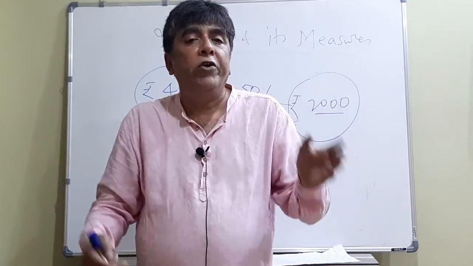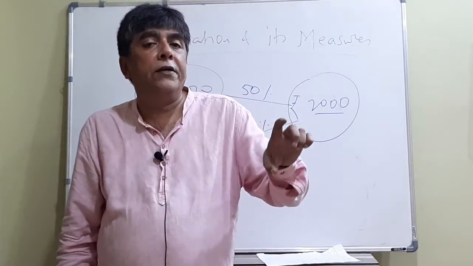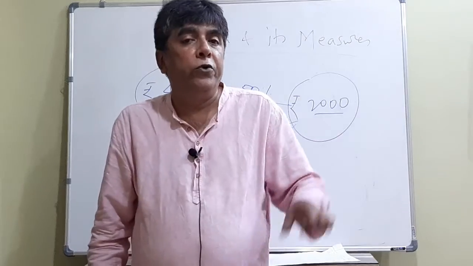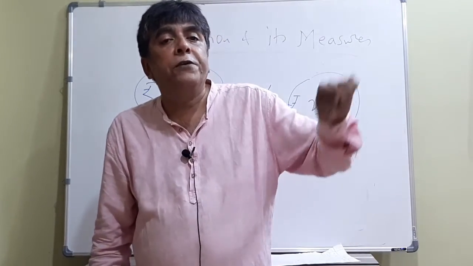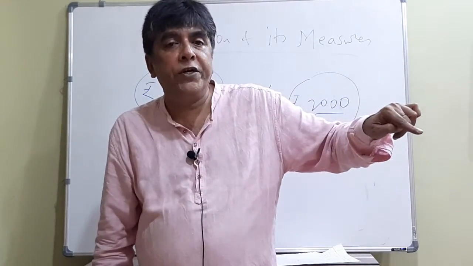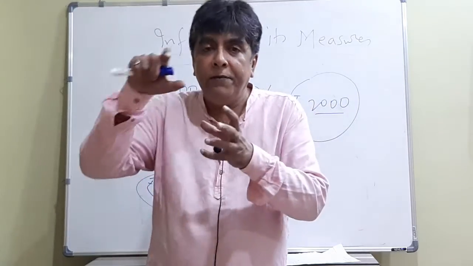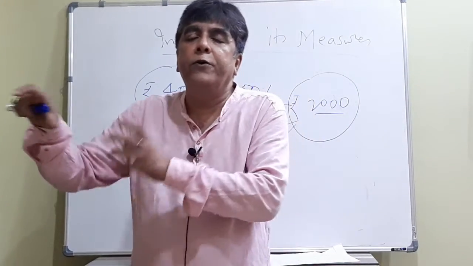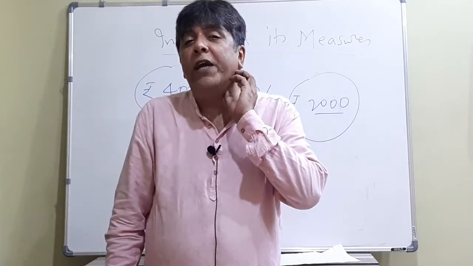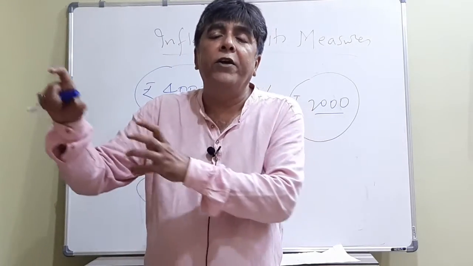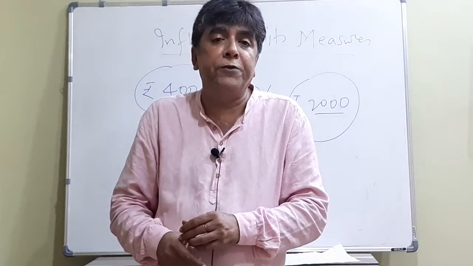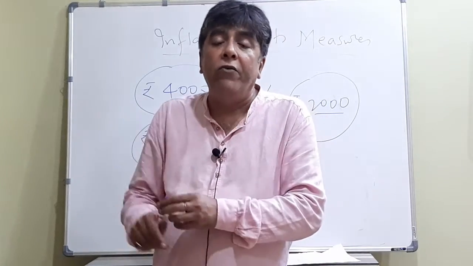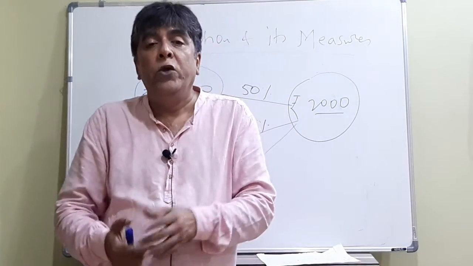When we see the weights in CPI IW, the weight of two things is very high: rent or accommodation, and food. But in the CPI for rural workers, you cannot see any weight for accommodation or rent because they are not spending on it. But the weight of food there will be very, very high. So weight matters.